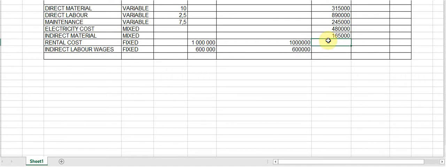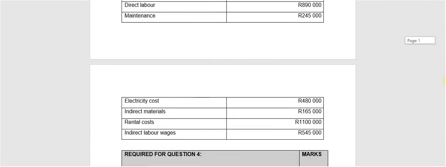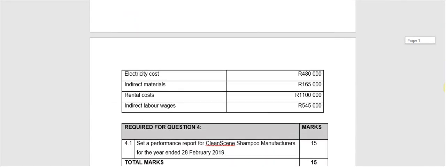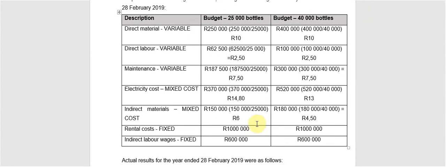For my rental cost, it was 1.1 million. And for the indirect labor wage, 545,000. So I literally just copied the actual totals that were given to me because I'm not allowed to edit these because it was the actual results that cannot be changed.